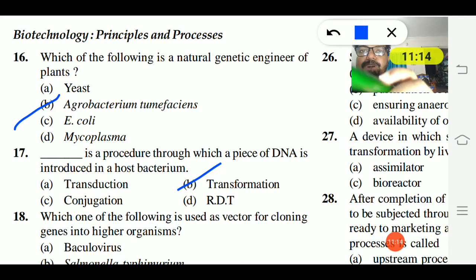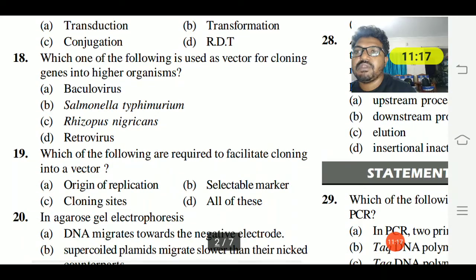18th question. Which one of the following is used as a vector in cloning genes into higher organisms? Baculovirus, Salmonella typhimurium, Rhizopus nigricans, or retroviruses.